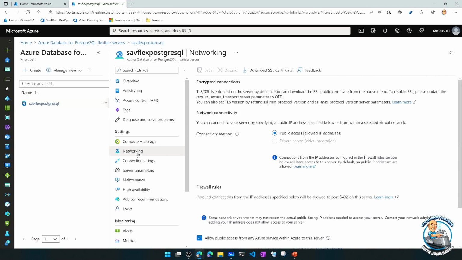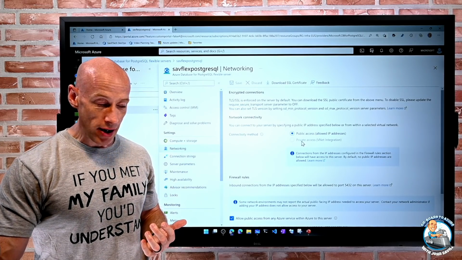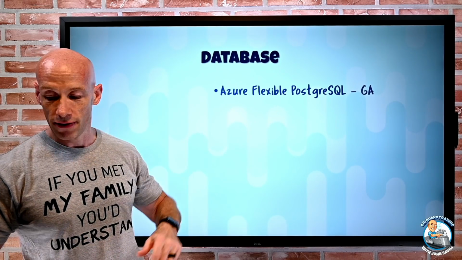Now, from a networking perspective, what these do is either it's public access, and I can lock it down by certain IP rules, or it uses a delegated subnet. It deploys into a subnet in your virtual network. So it's not using private endpoints. It's actually using a delegated subnet into your virtual network. So that's really where we are right now. But this is a great offering. It gives me a lot of nice features there.